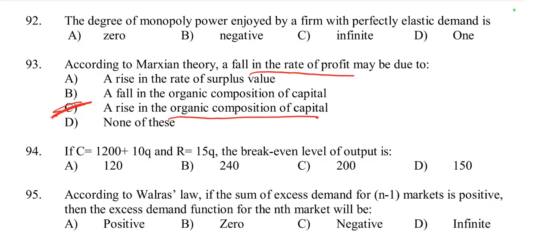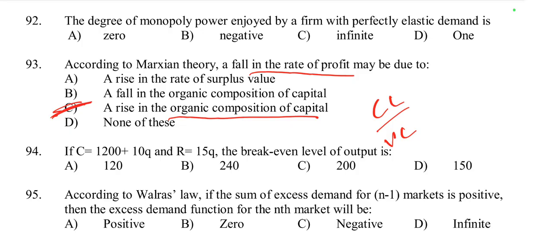According to Marxian theory, in Marxist economics, the organic composition of capital refers to the ratio of constant capital to variable capital. Constant capital means machinery and materials, and variable capital means labor. A rise in this ratio means that more capital is invested in machinery and materials compared to labor.